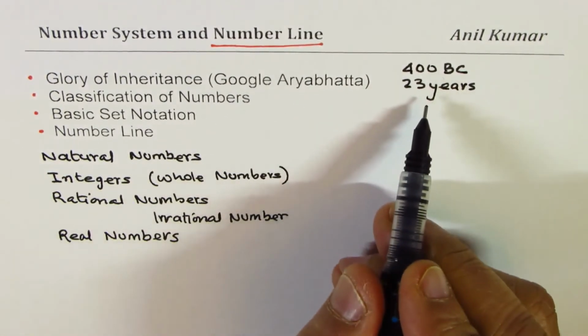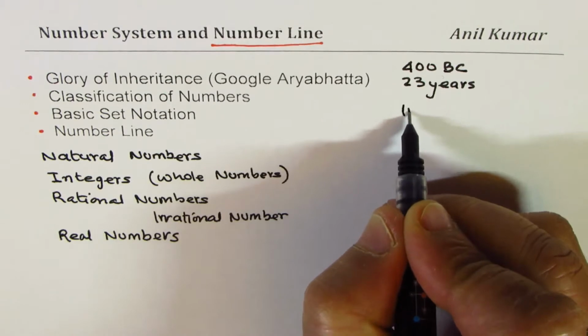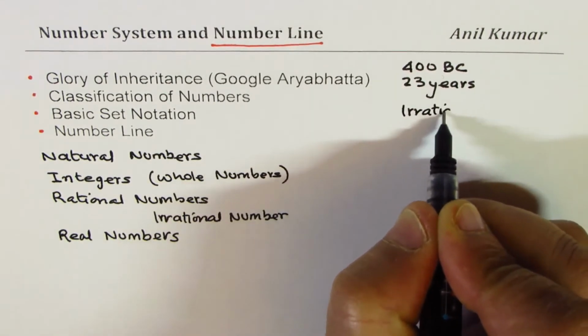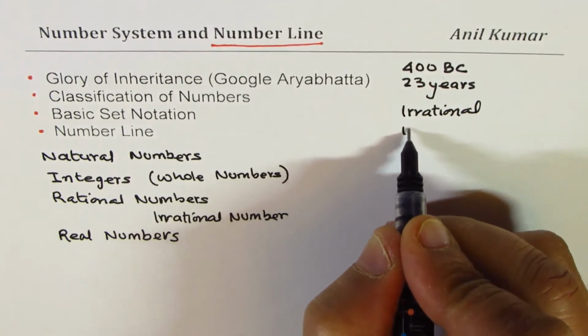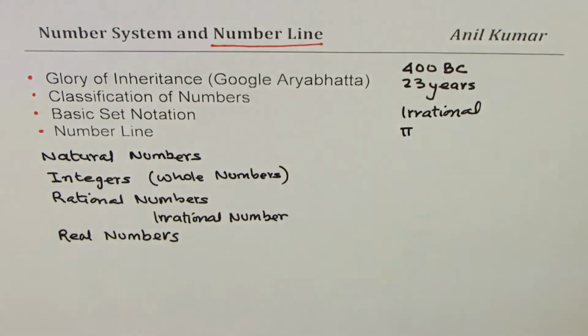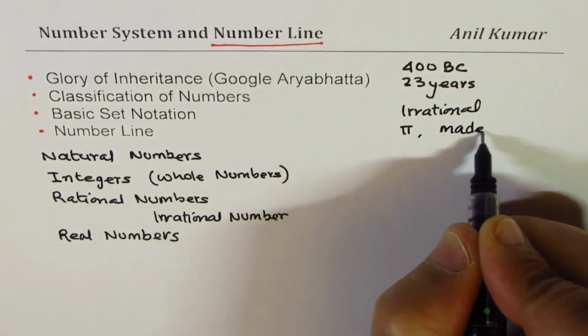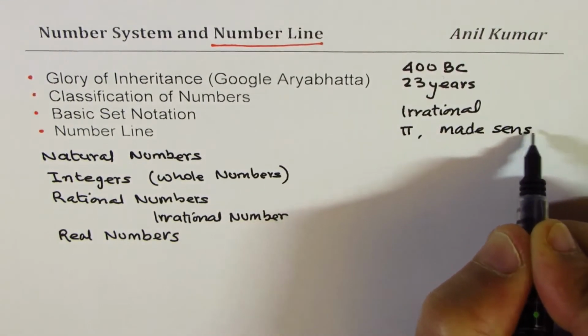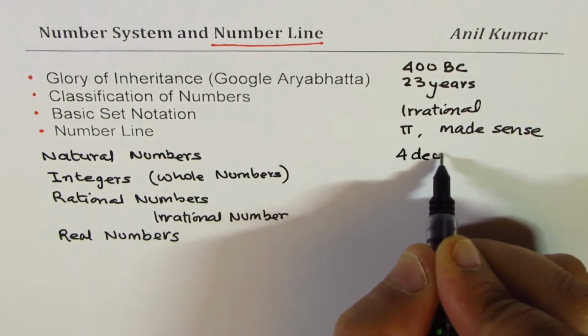And this person at that age had an idea about numbers which we call irrational. For him, pi, which we now understand, made sense, and he gave a value which was correct to 4 decimal places.